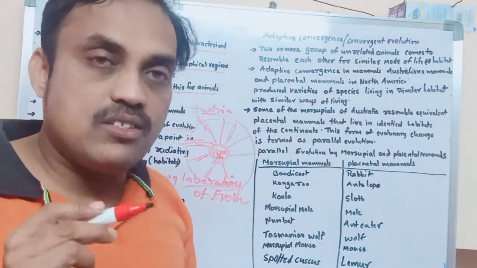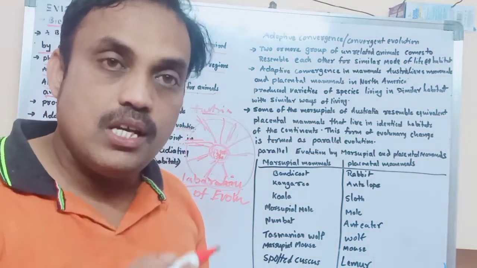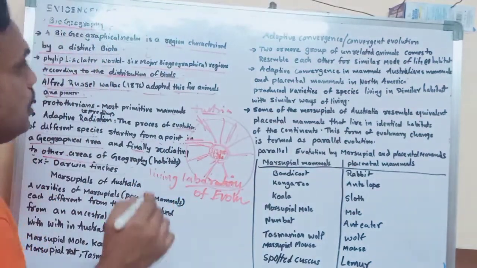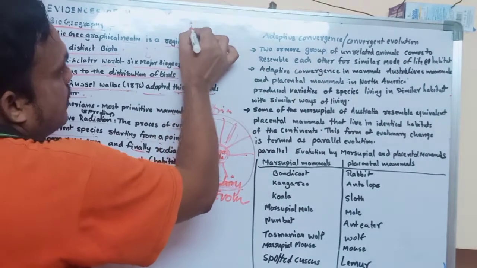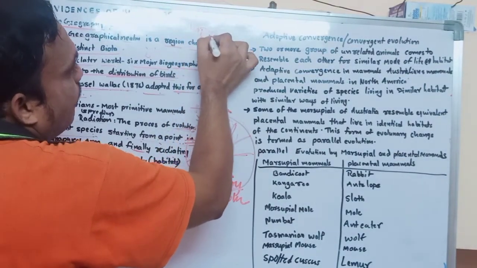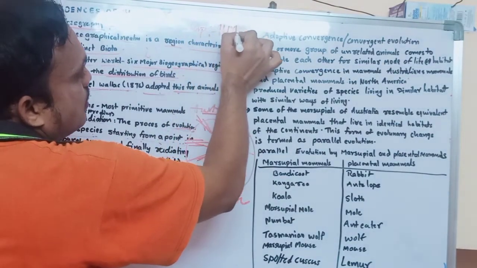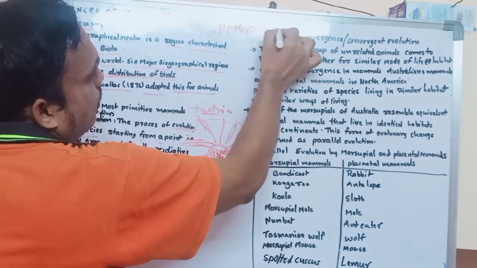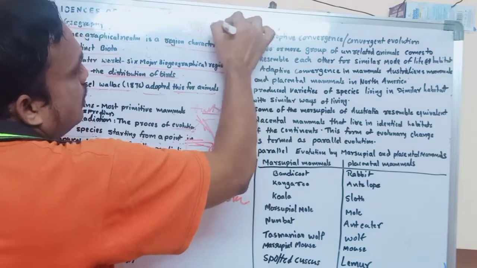Who traveled? The scientist is Charles Darwin. The ship he traveled on was HMS Beagle. HMS Beagle is the ship name.